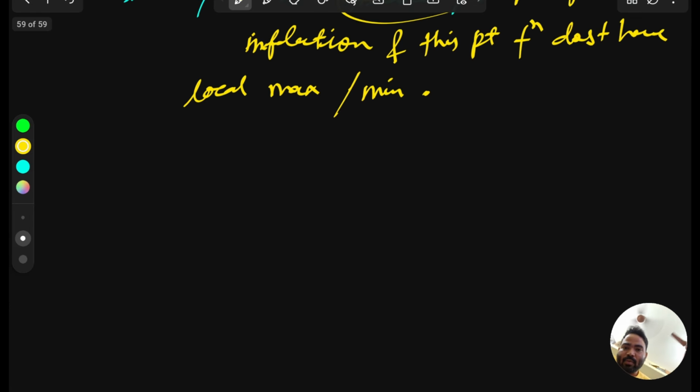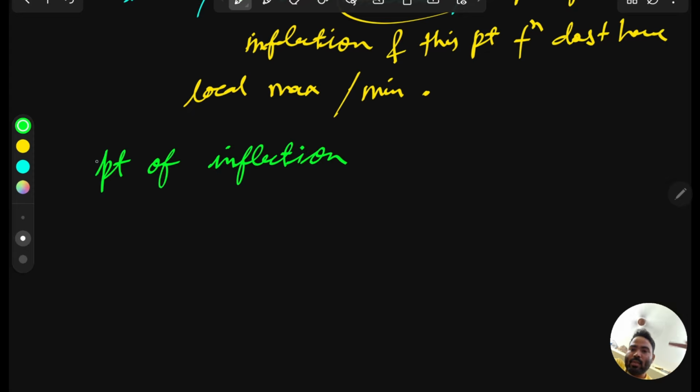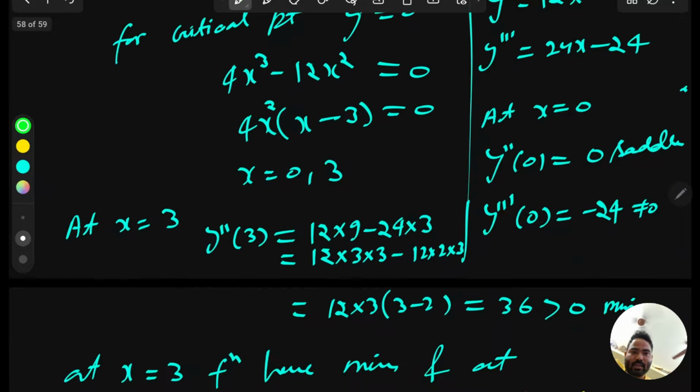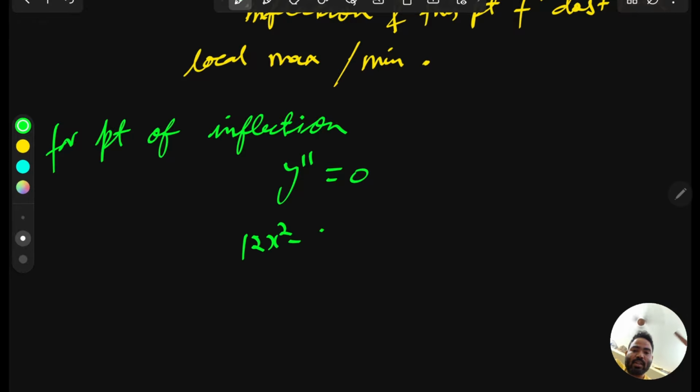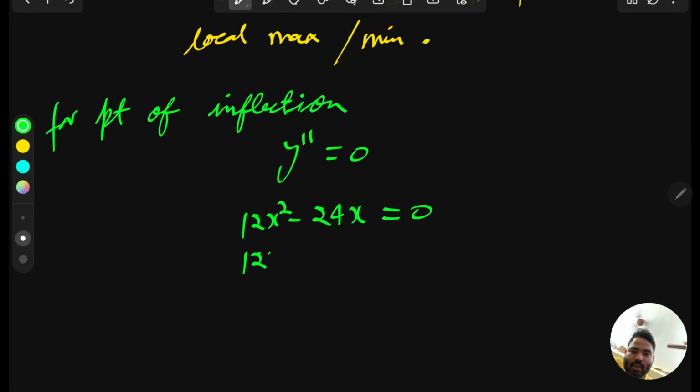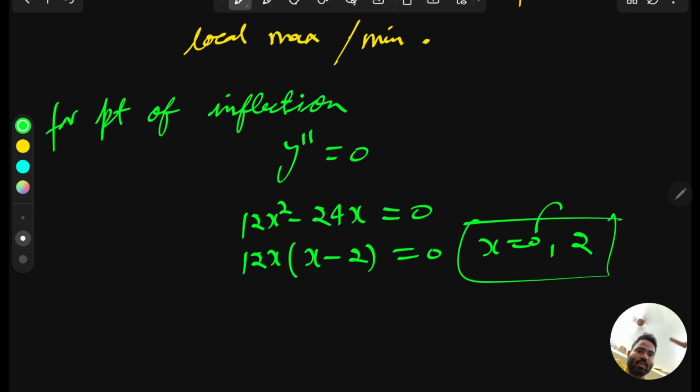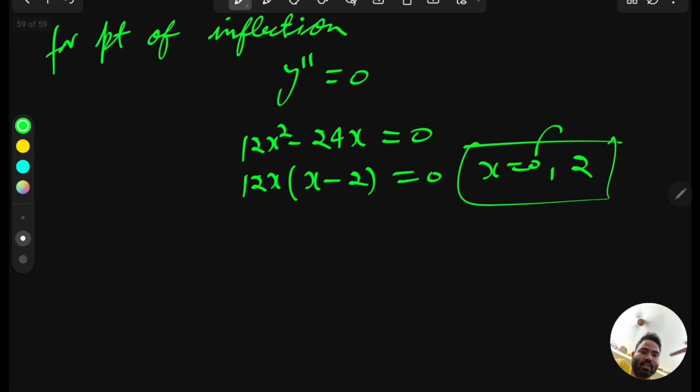Now come to the theory for finding the point of inflection, because finding the point of inflection is a different approach. And how can we find the point of inflection? For point of inflection, put y double dash equal to 0. So what is our y double dash? Y double dash is 12x square minus 24x. So 12x square minus 24x equal to 0. From here we can take 12x common, then x minus 2, then from here we get x equal to 0, 2. X equal to 0, we already know this is a point of inflection. So we have to just investigate x equal to 2.